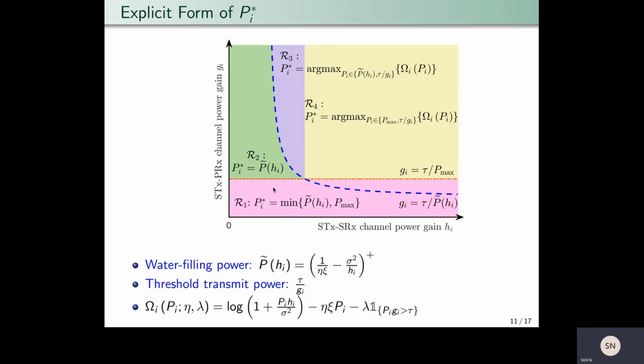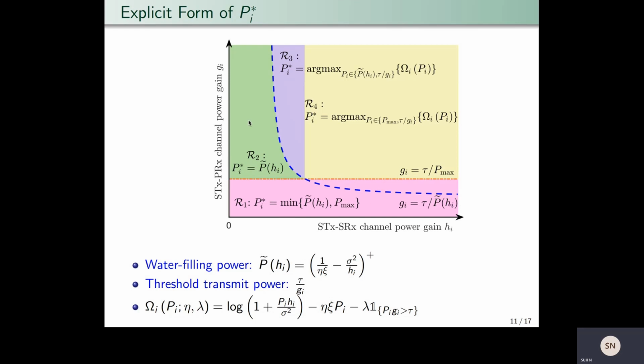Now consider the first region shown in pink. It turns out that the optimal power is the minimum of the water filling power and the peak power. We can also see that the peak power is less than the threshold transmit power in this region, because this region lies below the curve Gi equal to tau by Pmax. Hence, this is the region where, when an antenna transmits with the maximum allowed power, that is Pmax, it won't induce an interference outage at the primary receiver.